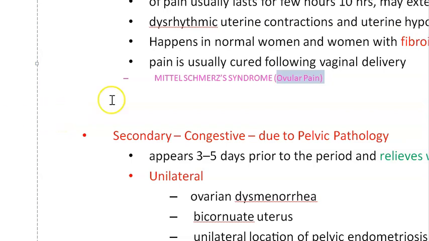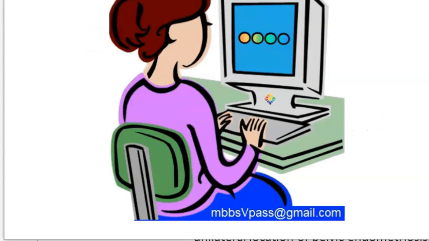So where is this pain? This pain will be in the hypogastrium or in either iliac fossa. Guys, they are very specific about this.